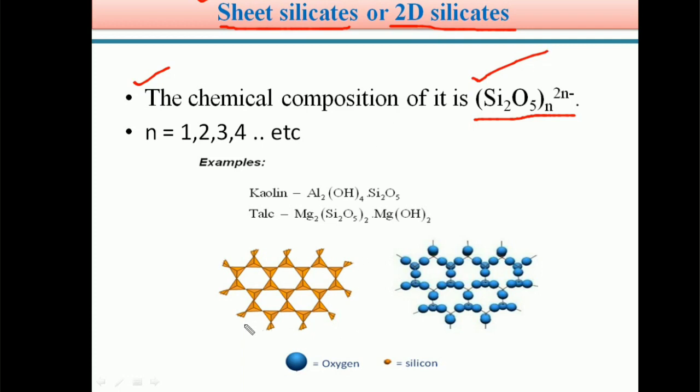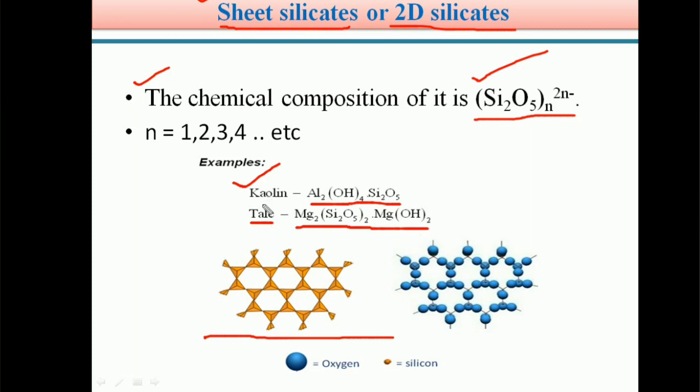So here see the two-dimensional silicate. It is arranged in a two-dimensional manner, or sheet type. In this sheet silicate diagram, the blue ball represents the oxygen atom. The examples for sheet silicates or 2D silicates are kaolin, Al2(OH)4Si2O5, and next, talcum powder, Mg2Si2O5 with Mg(OH)2.